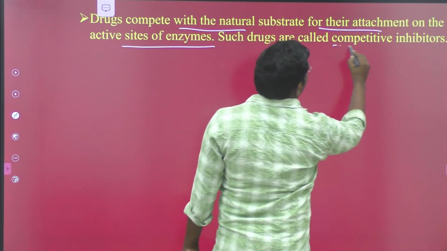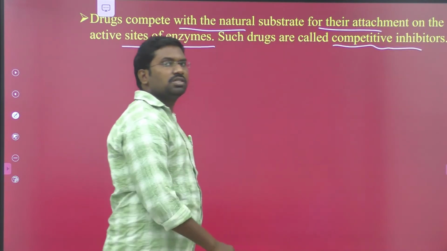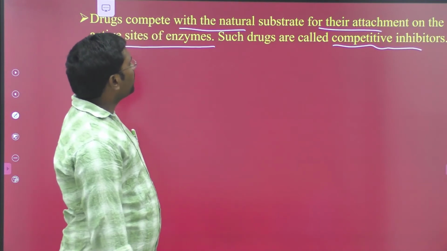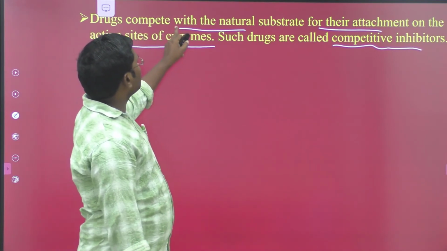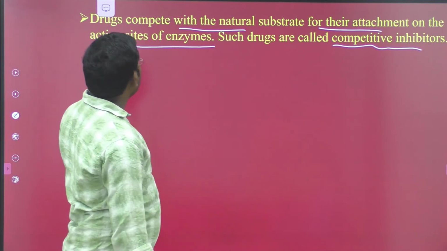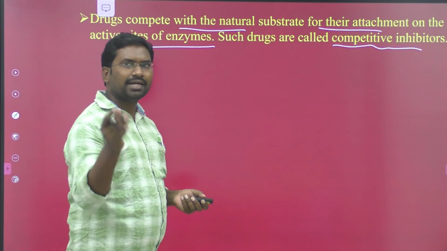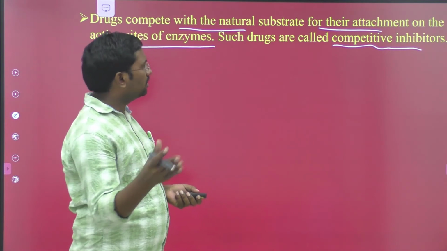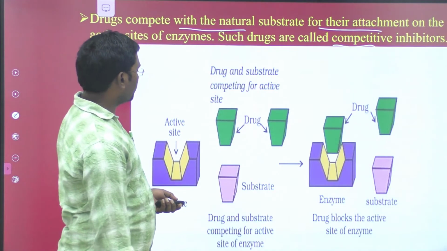Such drugs are called competitive inhibitors. So this is the first classification. Competitive inhibitors are drugs that compete with the natural substrate for attachment on the active site of the enzyme.